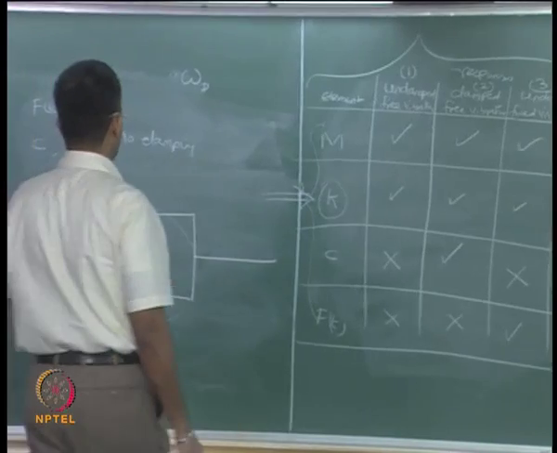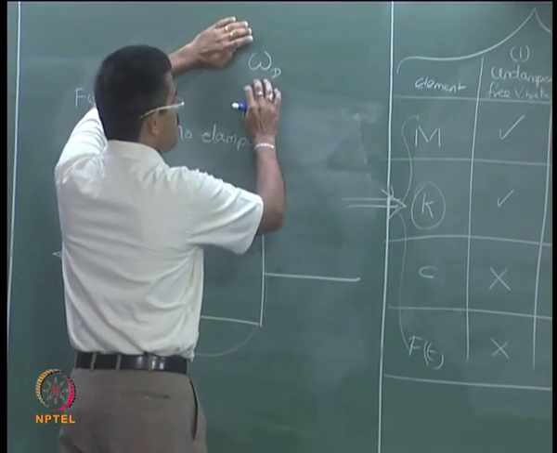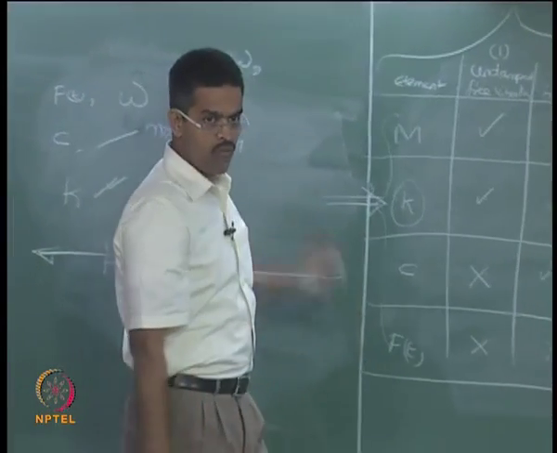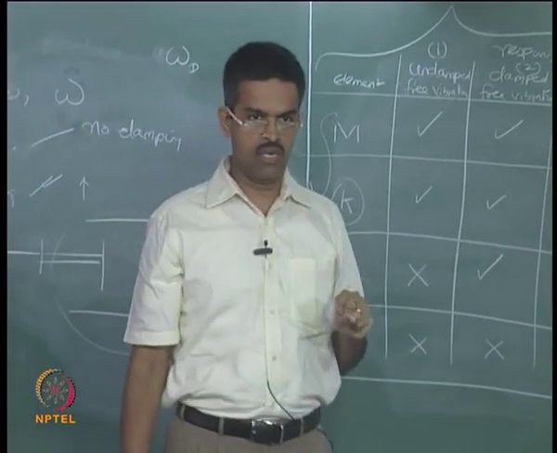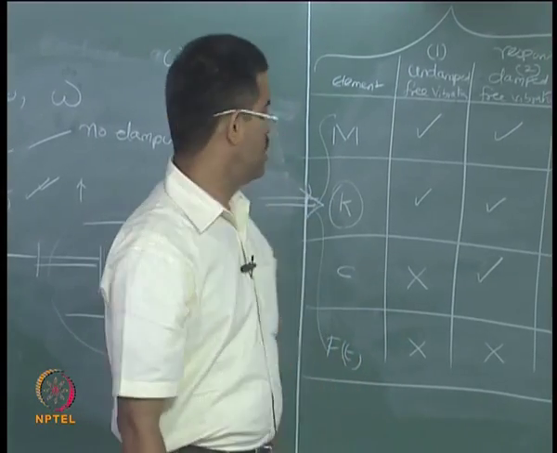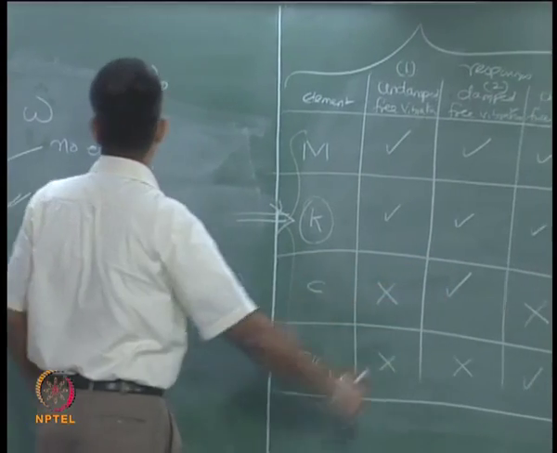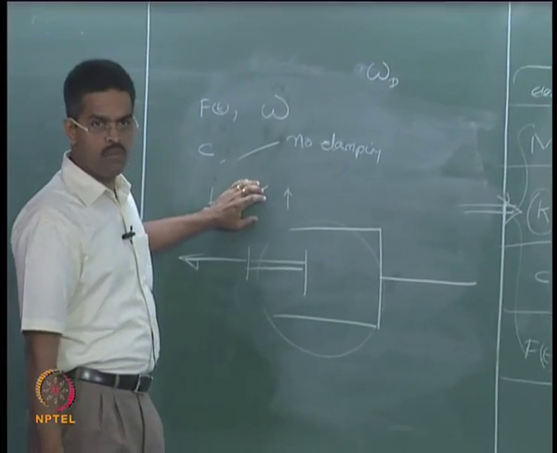Adding to this, when you have only the damper and not K, then the damped frequency will be different from the natural frequency, therefore we cannot capture the natural frequency of vibration of the given mass. Agreed?